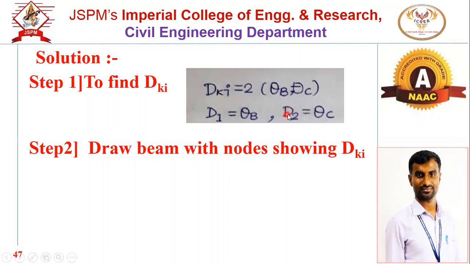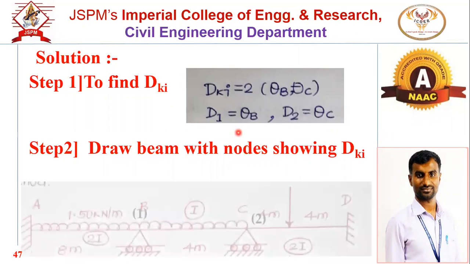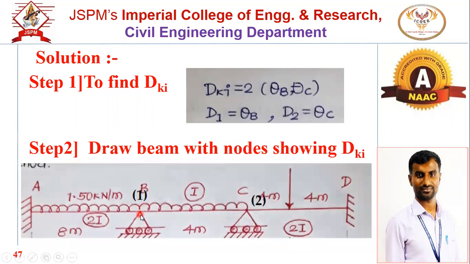Now, as our DKI is 2, our stiffness matrix will be of order 2 by 2, and the AD and ADL matrices will be column matrices of order 2 by 1. If you draw the beam, this will be node 1 and this will be node 2. Here this will be theta B, and this will be theta C.